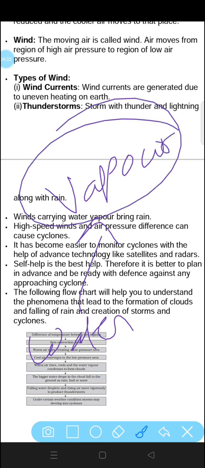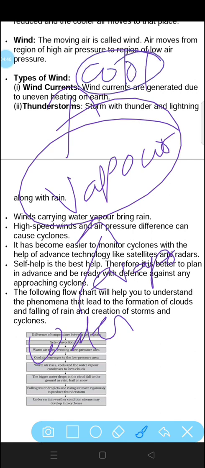This phenomenon is called evaporation. First of all, evaporation will take place. After that, this vapor will rise up and come in contact with cool air. So what will happen? This vapor will again convert into tiny water droplets. This process is called condensation.